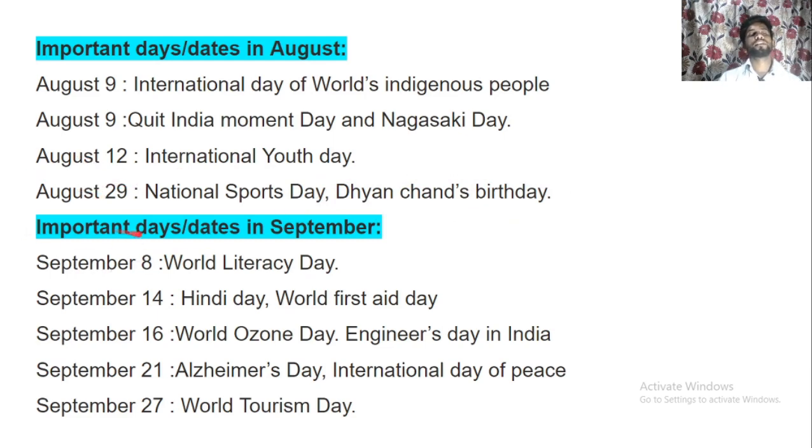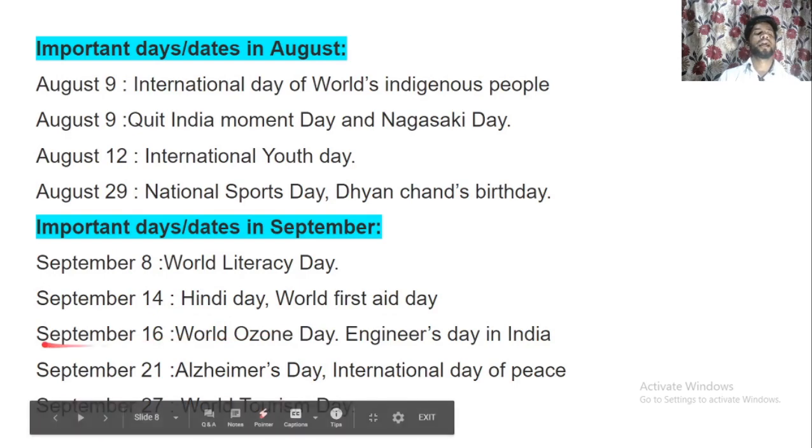Now, important days and dates in the month of September. 8th September is known for World Literacy Day. 14th September is known for Hindi Day and World First Aid Day, and 16th September is known for World Ozone Day.